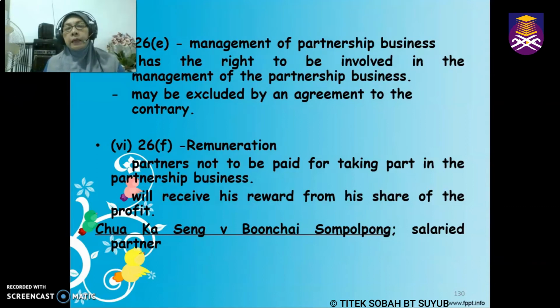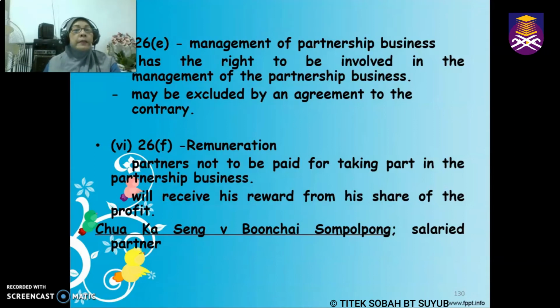So under the provision of the Partnership Act, all partners have the right to be involved in the management of the partnership business. And if, let's say, there is an agreement excluding this right, it has to be clearly defined in the said agreement. So what about remuneration?